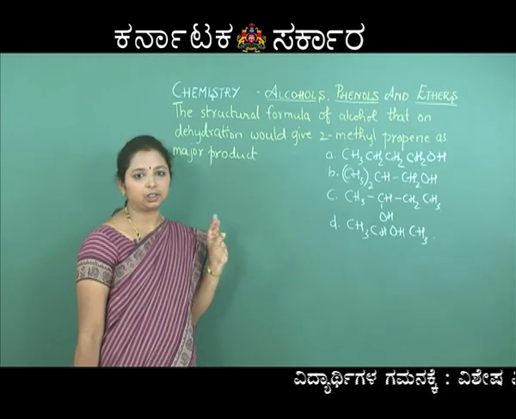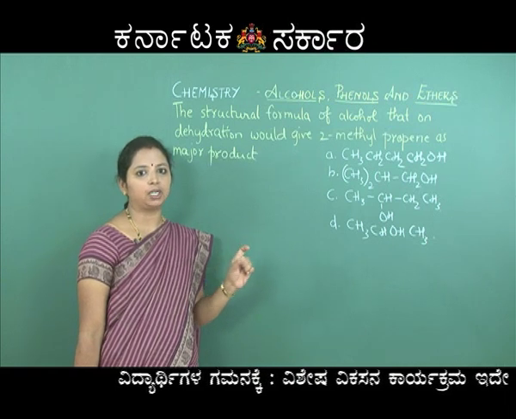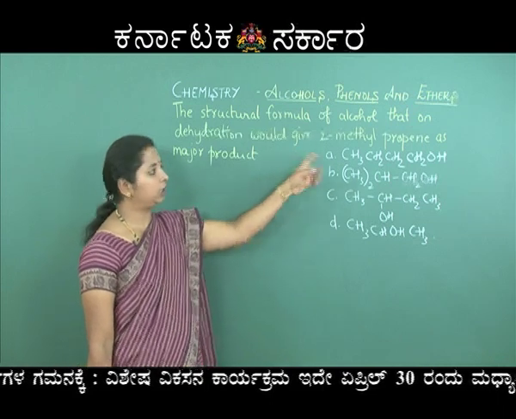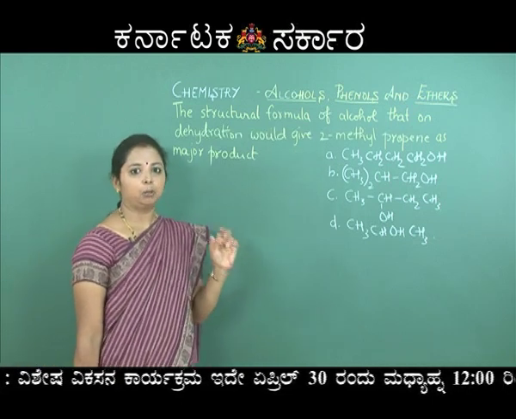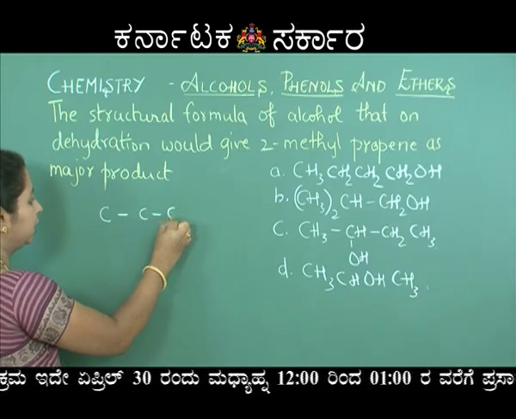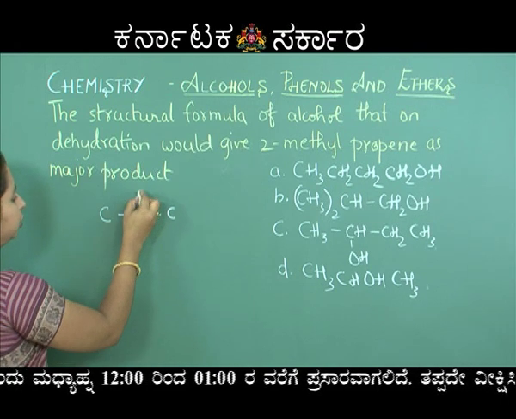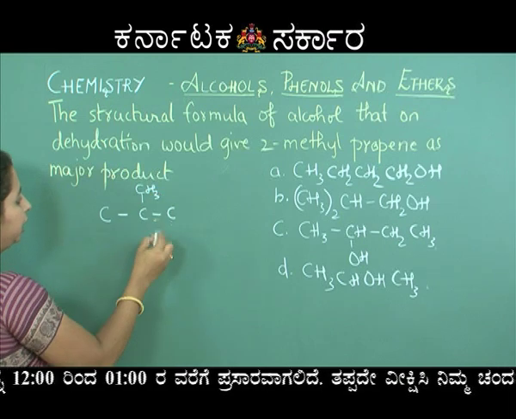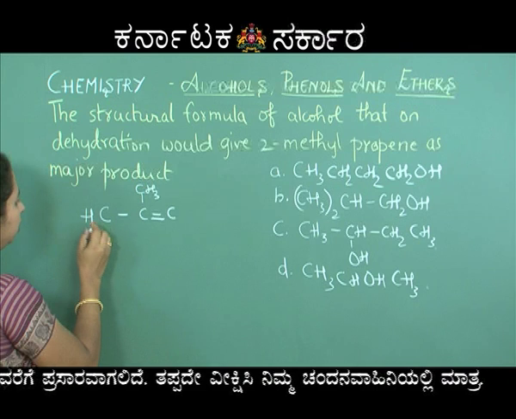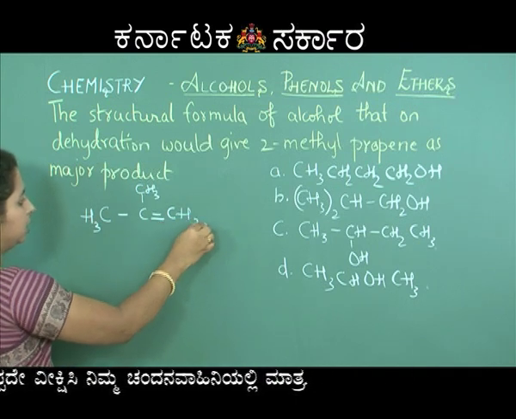Now, it is a dehydration reaction. In a dehydration reaction, we should remember that hydrogen will be removed from one carbon and the OH group from another carbon. So, how do we add that? Take the compound. 2-methyl propene is the product which is obtained. Propene contains 3 carbon atoms. So, at the second carbon atom, we should get a CH3 group and we have a double bond there, and therefore, fill it with hydrogens now. We have CH3 C CH3 double bond C CH2.